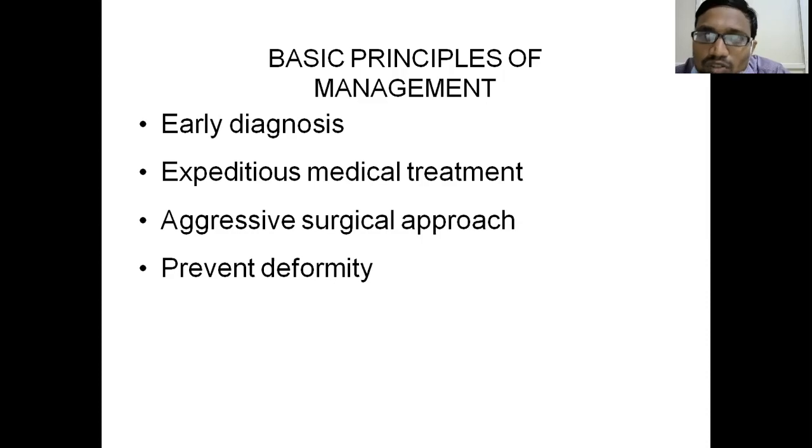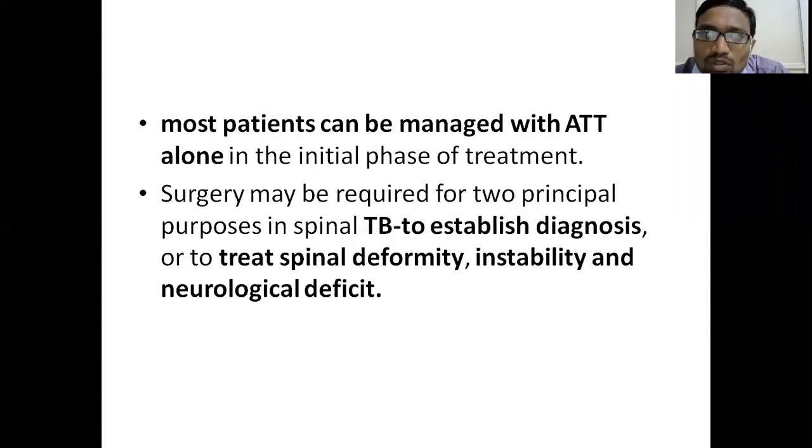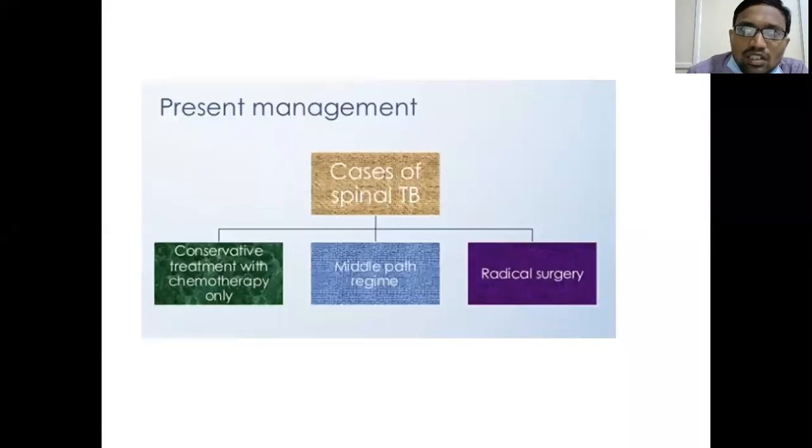And the final thing is you have to prevent deformity. Most patients can be managed with ATT. Surgery is only to establish the diagnosis or to prevent complications or to prevent spinal deformity and instability. Okay, this is how treatment goes on. There is a middle path regimen, which is what we follow, and radical surgery. Conservative treatment with chemotherapy, or middle path regimen, or radical surgery.